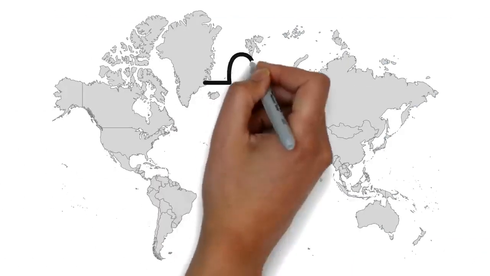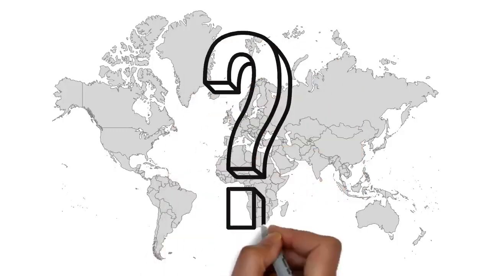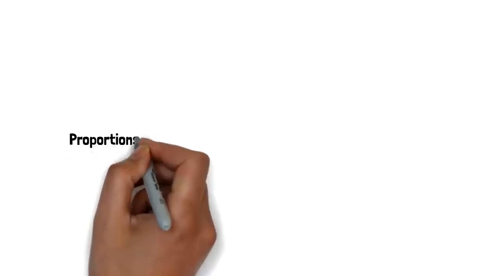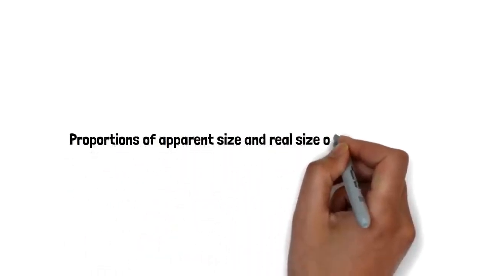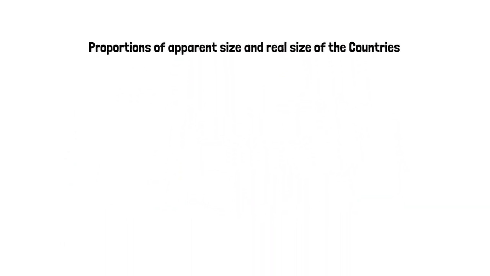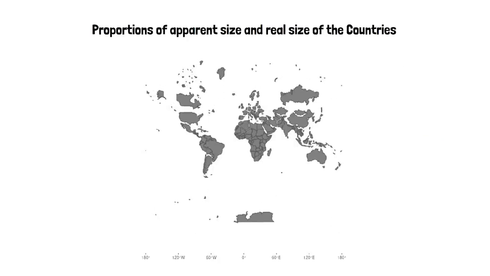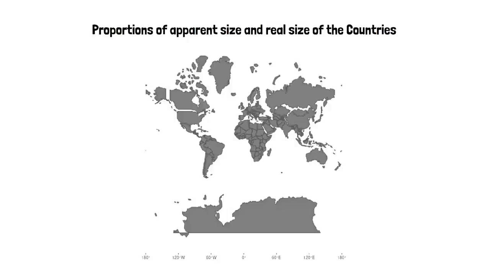So why does Greenland look so huge on the world map? Is the world map wrong? In this video we'll take a look at the world map, see how distorted it is, and experiment with the actual size of countries. When we look at a map of the world, we often take for granted that it accurately represents the shape and size of the Earth's landmasses and oceans.